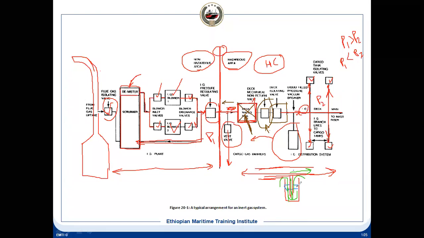And for this water, there will be a level sensor here, so that you know this level has gone down. If the level has gone down because of the overpressure, then you'll have to adjust the pressure so that the tank pressure is maintained and it's not overpressure.